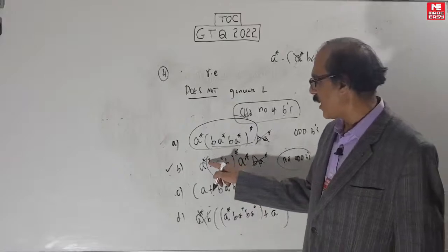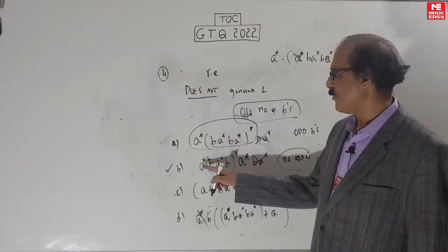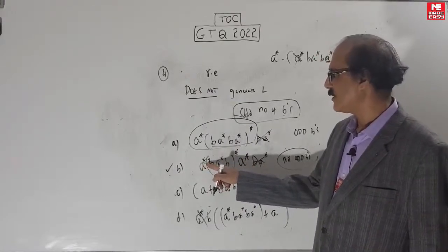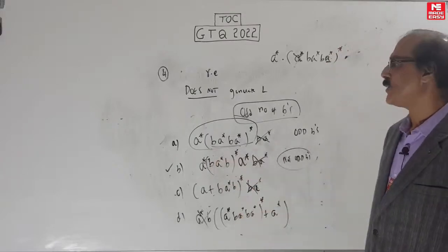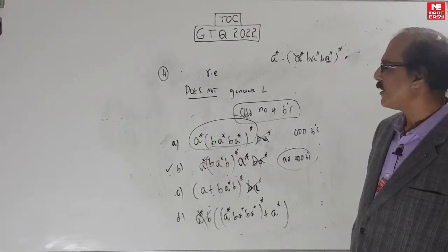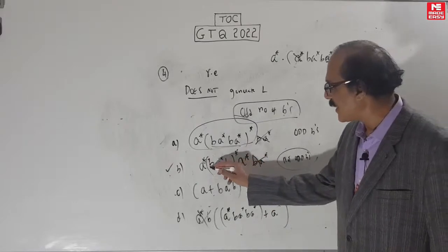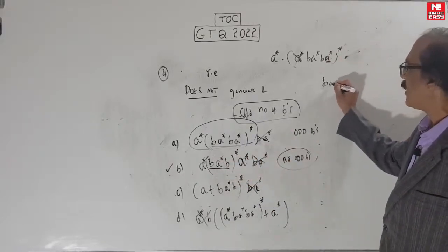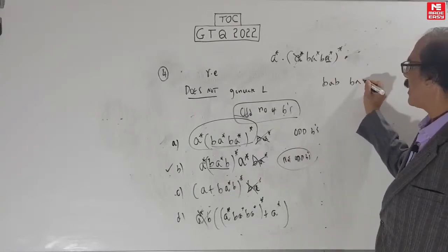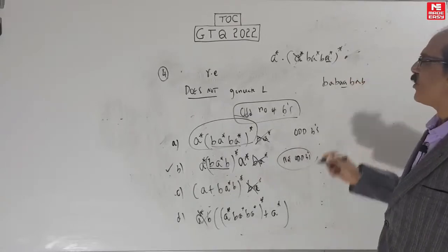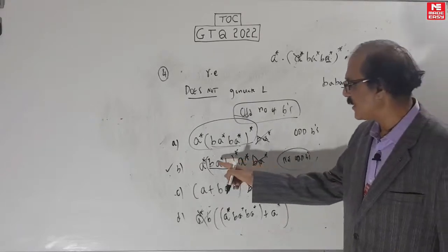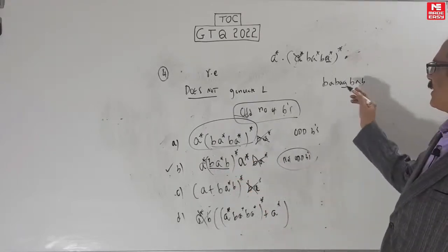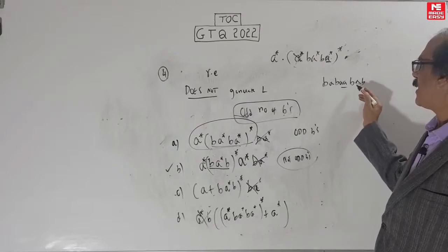Why? I told you, you can't remove A star from both sides. If you put A star here, you can remove this A star. But you cannot remove on both sides. If you do that, what will be wrong? Now you cannot create, let's say you want BAB, just take a simple example, BAB, put another BAB and put some A's in between. These A's will not come. You either need a star here or a star here. So this particular string has even number of B's, BAB, AA, BAB.